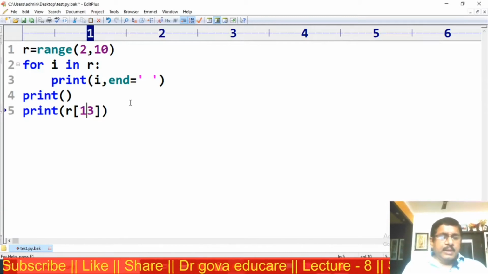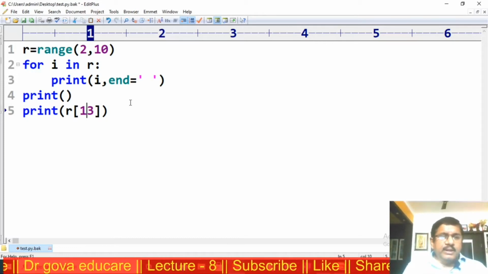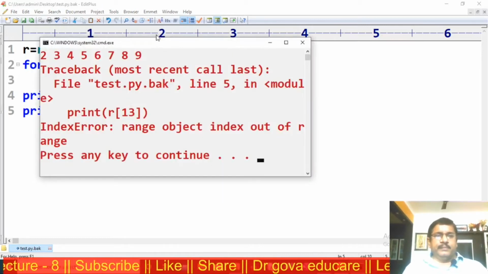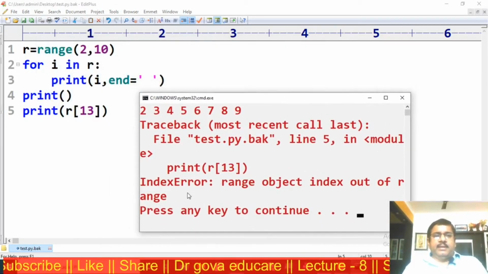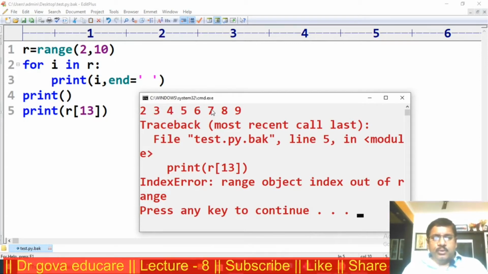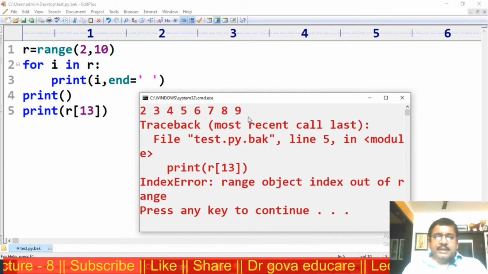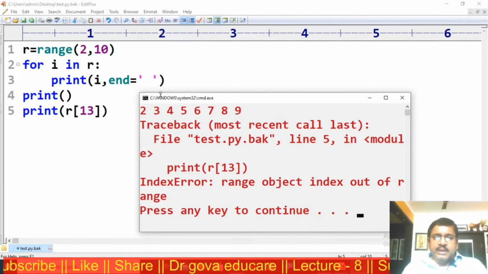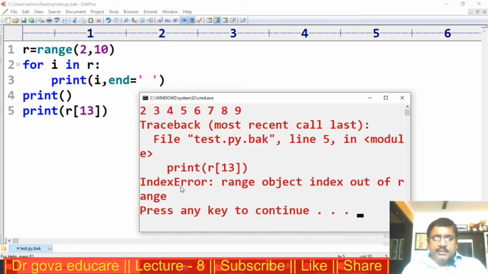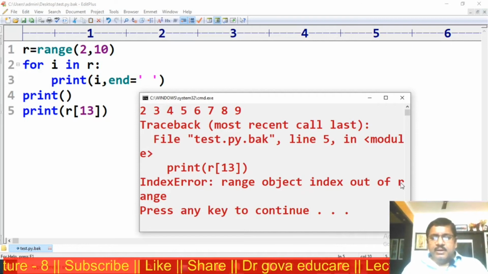13. I am trying to access the 13th index element. There is no 13th index element in the range 2 to 10. We get an error, that is index error. Now there are 0, 1, 2, 3, 4, 5, 6, 7 only. There is no 13th index in the range. That error is called index error, that is, range object index out of range.